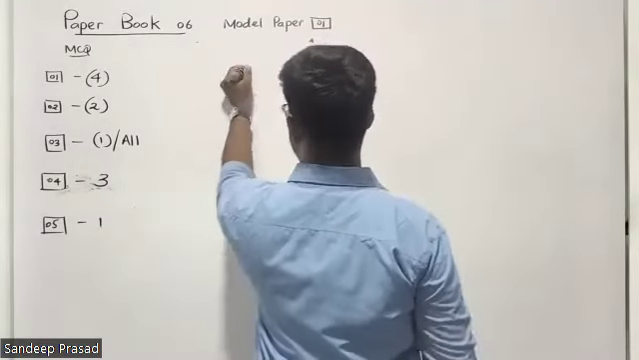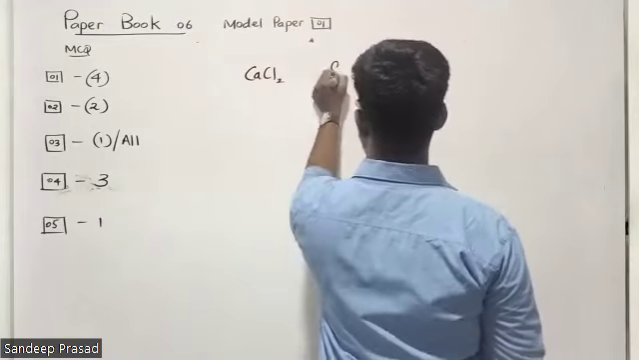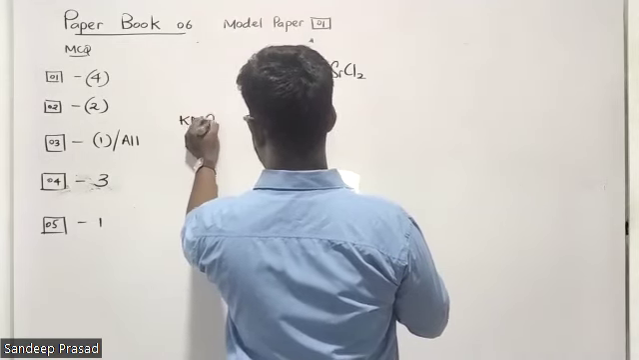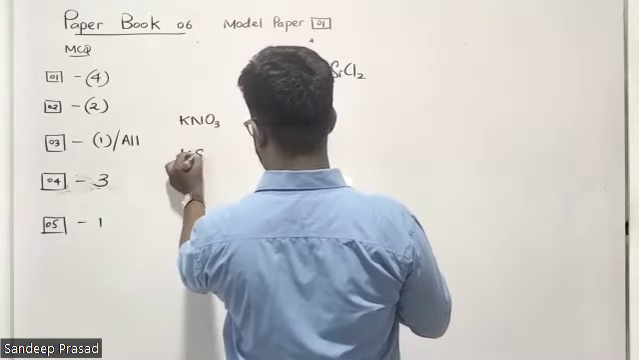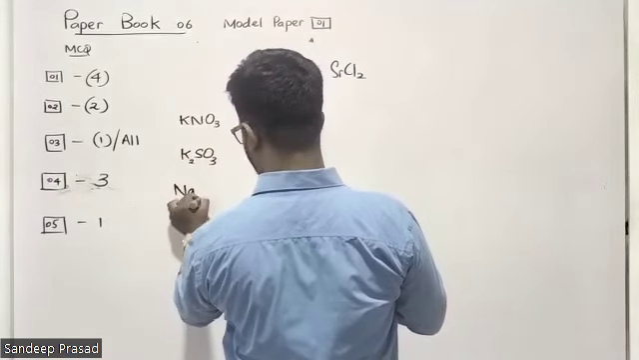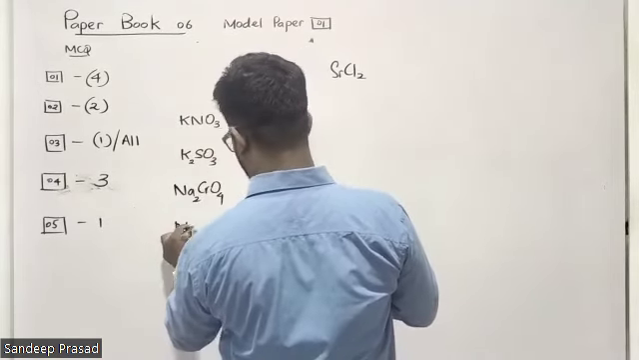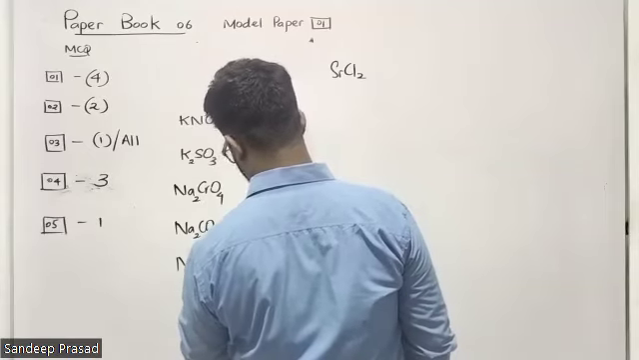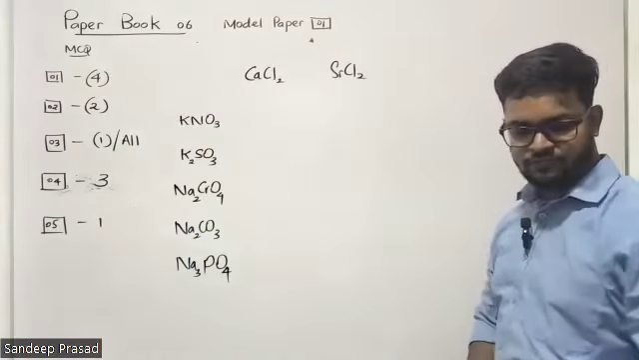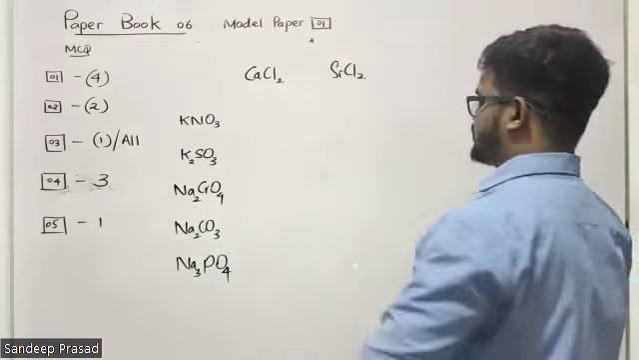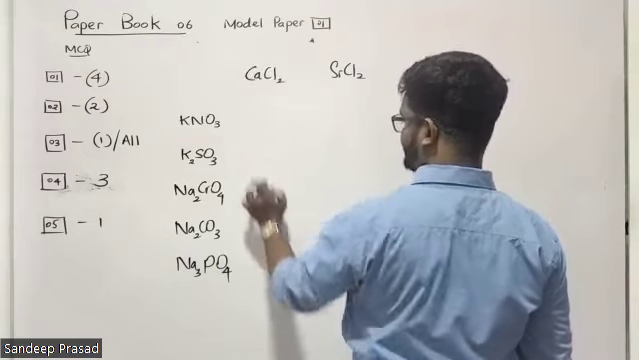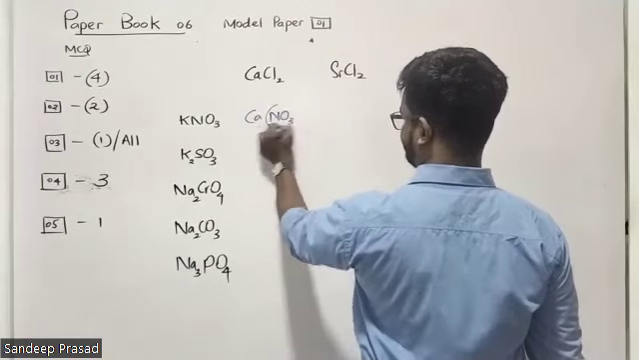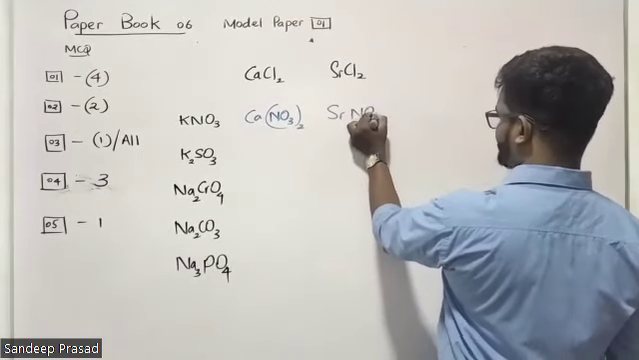So here they have given calcium chloride and strontium chloride. For these two solutions, students, they have added potassium nitrate, potassium sulfite K2SO3, sodium chromate Na2CrO4, sodium carbonate Na2CO3, sodium phosphate Na3PO4. So when we add these compounds to calcium chloride and strontium chloride, what is the compound formed by the calcium? We can tell that it is producing calcium nitrate. Then strontium nitrate is produced here.